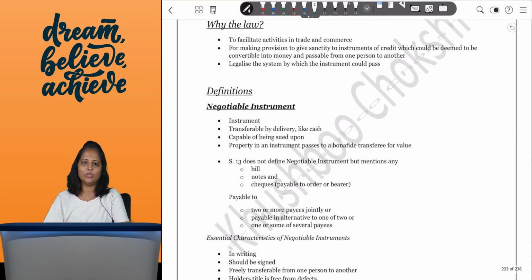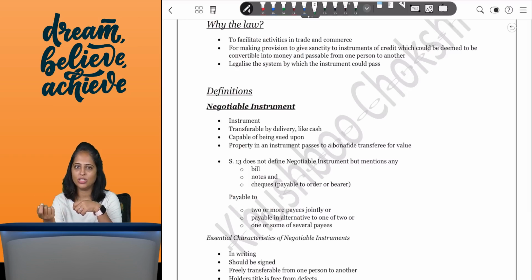So what is a negotiable instrument? A negotiable instrument is any instrument which can be negotiated. This act will cover only instruments which are bills of exchange, checks and promissory notes. So it will cover only these three instruments. These can be easily negotiated. You can endorse it, you can transfer it and you can negotiate it like how we negotiate money. So it's called a negotiable instrument.